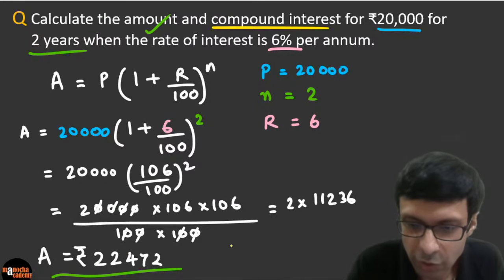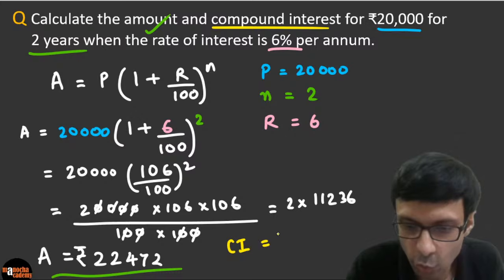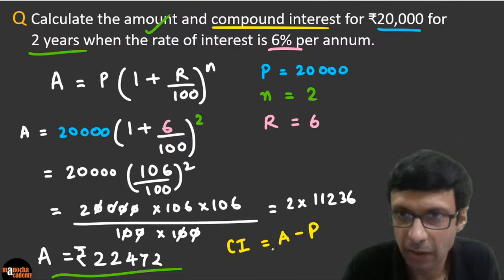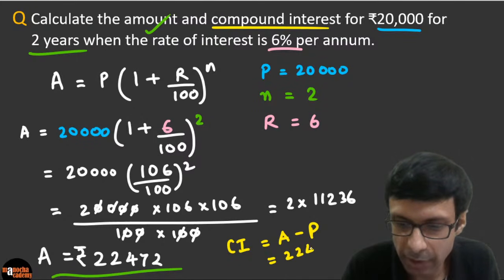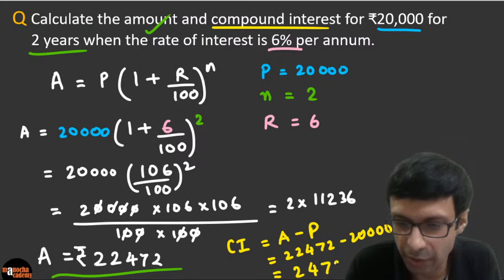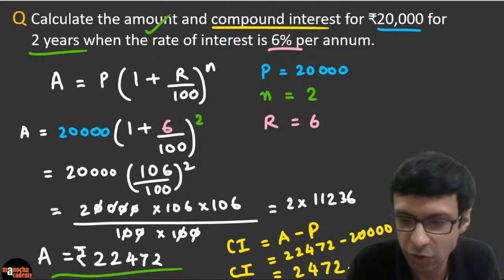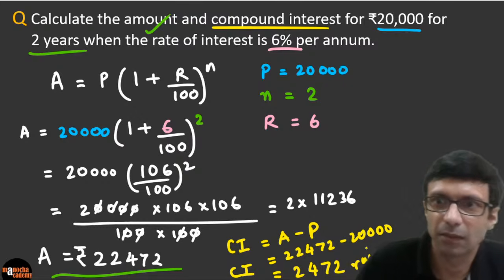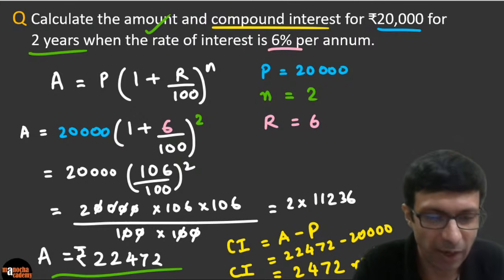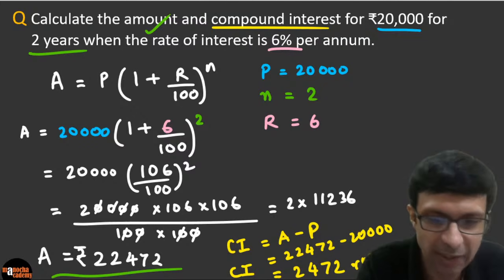So compound interest is going to be 22472. So compound interest formula is basically A minus P, right? So that's basically 22472 minus 20,000. So if you work that out, what are you guys going to get finally? Very simple, 2472. I'm a bit out of space here, so please check. And then rupees, right? So that's going to be in rupees. Excellent. So you just have to subtract that. Fantastic. Let's move on to another question, guys.